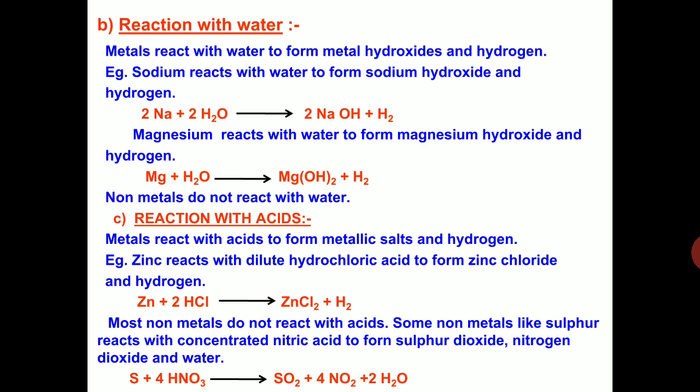Similarly, magnesium reacts with water to form magnesium hydroxide plus hydrogen. So we learned magnesium reacts with water to form magnesium hydroxide and hydrogen. So generally we can say metals react with water to form metal hydroxide and hydrogen.